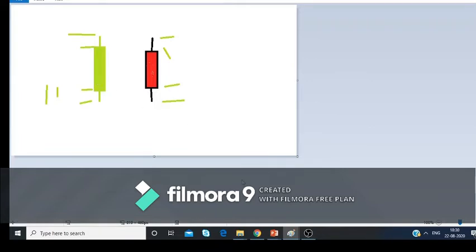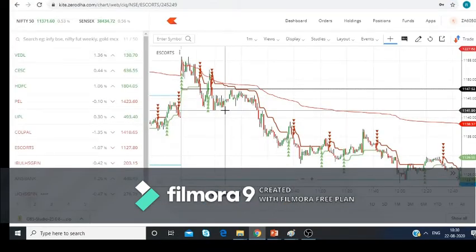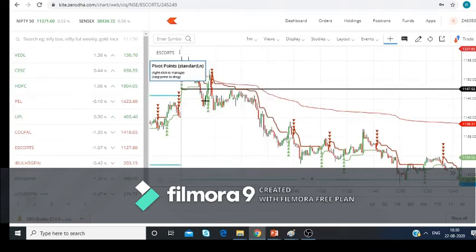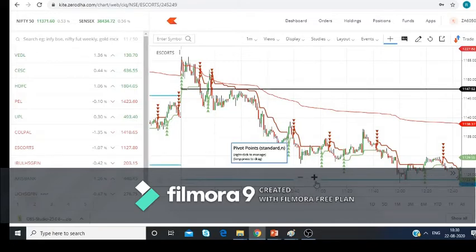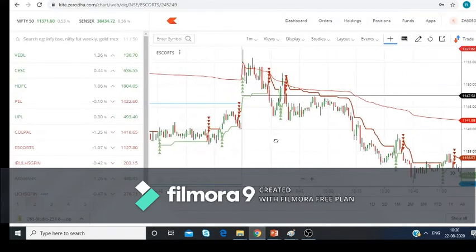Going forward, let's see all this that I have told you in a chart. So I'm opening the terminal. I'm using the Zerodha terminal for my trading. If you see the candles, you can see many candles over here. These are the charts of the Escorts stock. There are many candles here; some candles are green, some candles are red.